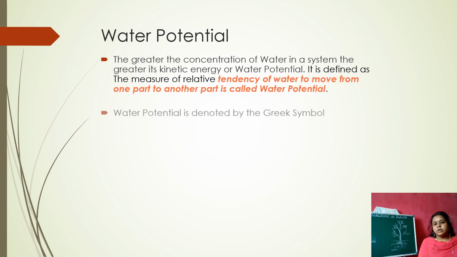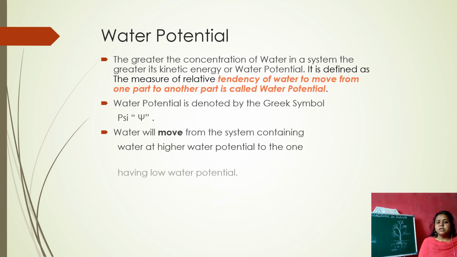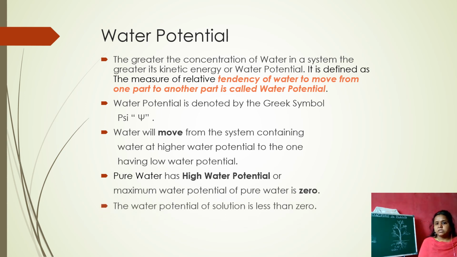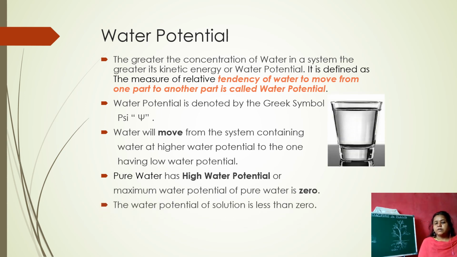Now let us know what is water potential. The greater the concentration of water in a system, the greater is its kinetic energy or water potential. It is defined as the measure of the relative tendency of water to move from one part to another part. Here it means the capacity of the water to move is called the water potential. In other words, the more water molecules there are, the more the water can move. The potential is more, that is, it can move from one part to another part.